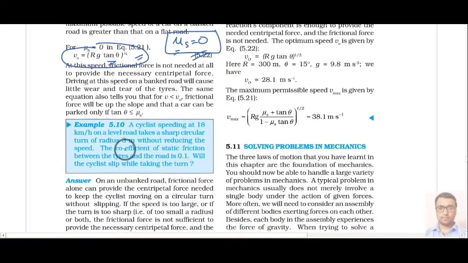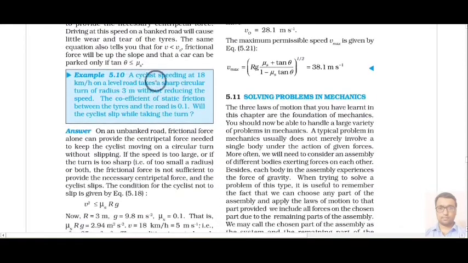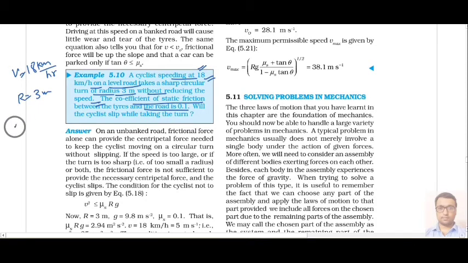Now we will try to understand the same concept with the help of an example. It is saying that we have a cyclist who has a speed of 18 km per hour on a level road and takes a sharp circular turn of radius 3 meter. So r is 3 meter and its speed v is 18 km per hour. You can convert into meter per second also. Without reducing the speed, the coefficient of static friction on the level road is given, mu s equal to 0.1. Will the cyclist slip or not?